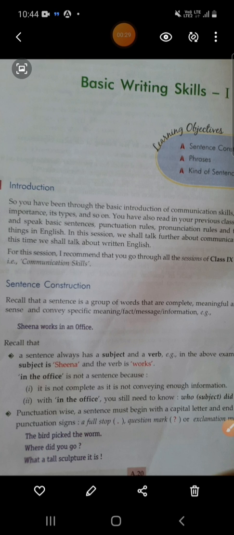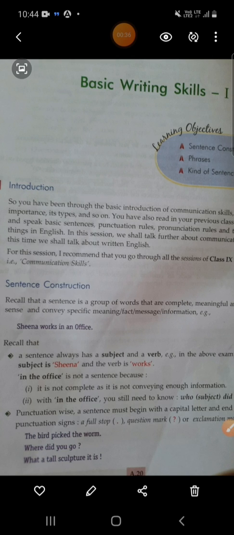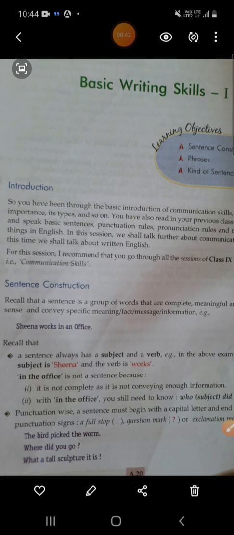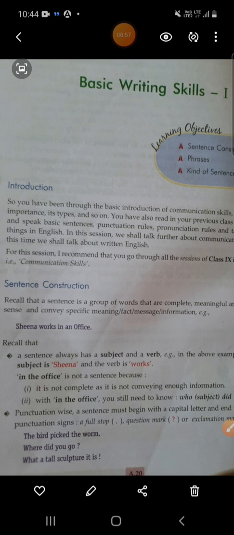So students, you have also read in your previous class about how to form and speak basic sentences, pronunciation rules, punctuation rules, and talking about basic things in English, right? And children, in this session we shall talk further about communicating in English, but this time we shall talk about written English. So children, first I'm just asking, what is a sentence?